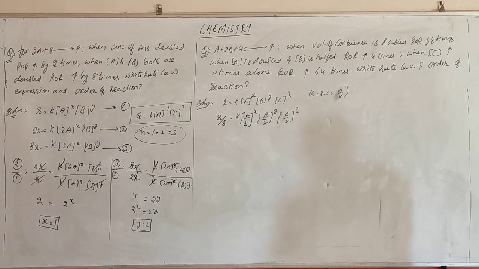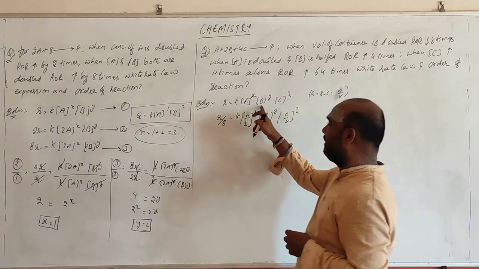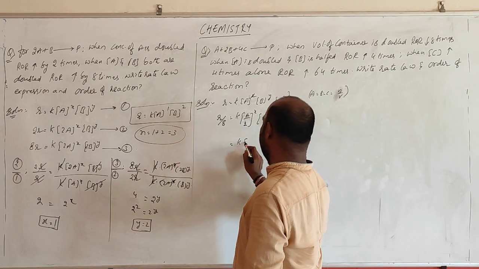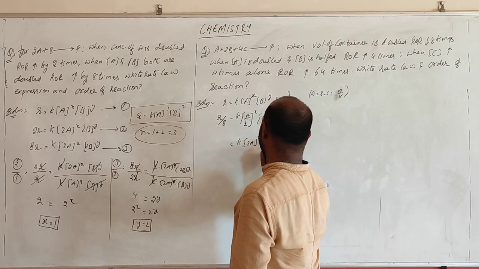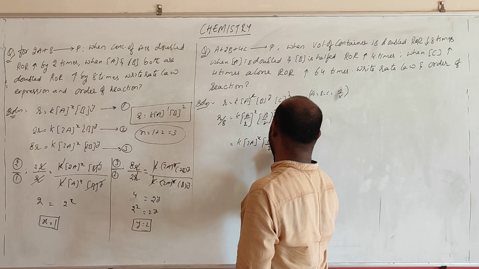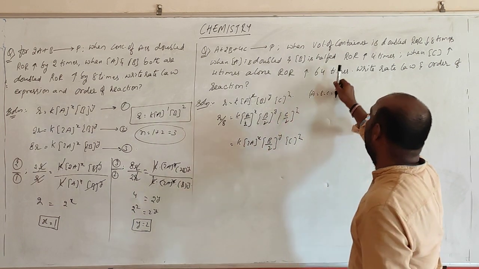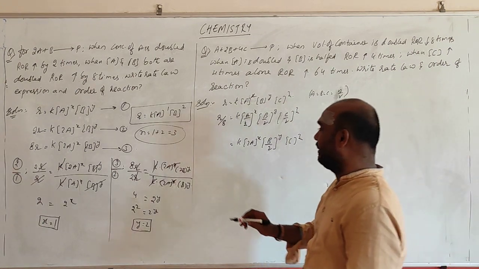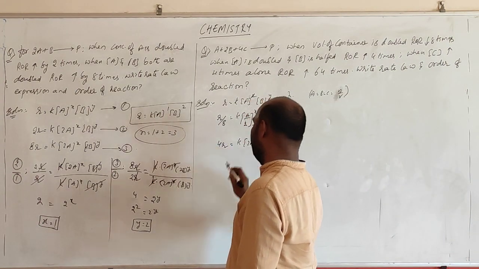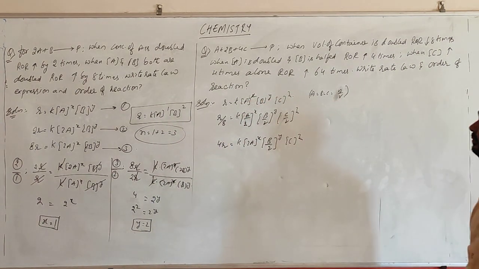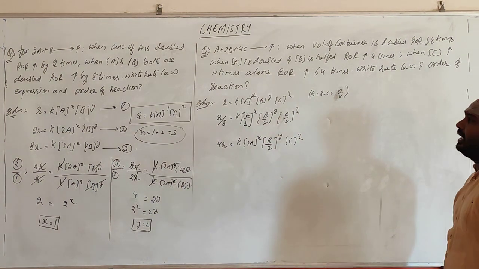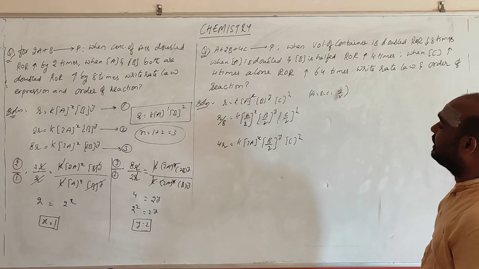When A is double and B is half, C is doing nothing. The rate of reaction increases by 4 times, so the rate becomes 4R. Next, when the concentration of C alone is increased 4 times, the rate of reaction increases by 64 times.